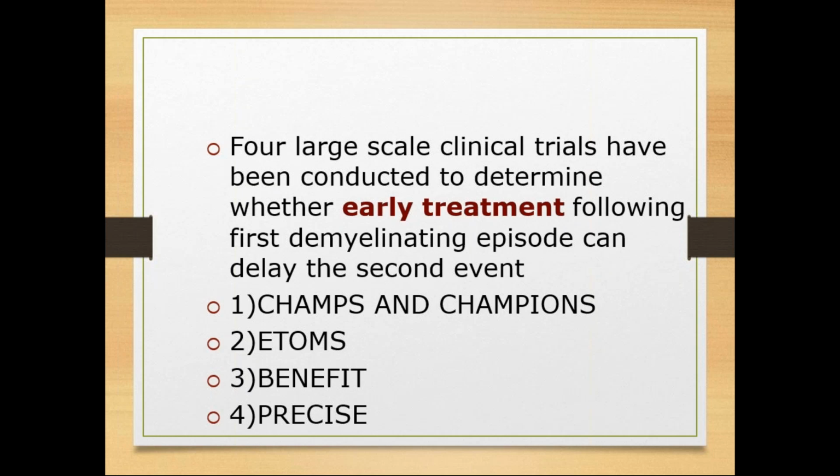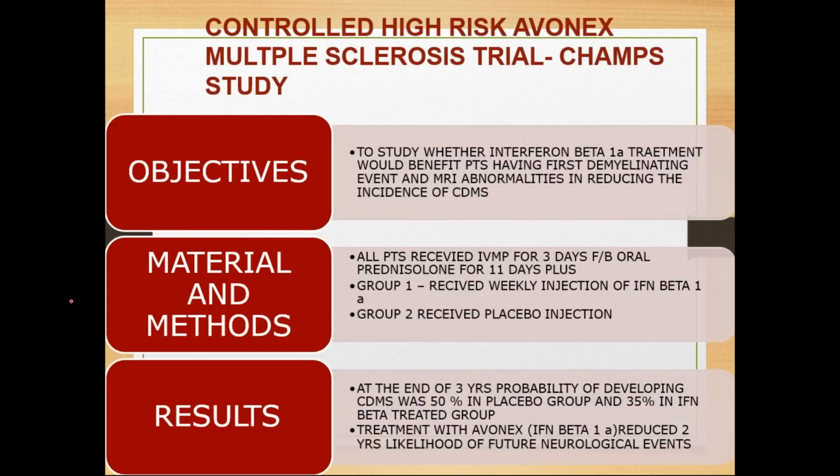Other trials have come: CHAMPS, CHAMPIONS, ETOMS, BENEFIT and PRECISE. These are other, more recently researched treatments. Coming to the CHAMPS study, they wanted to know not about corticosteroids but the role of interferon beta 1A in treatment, and how beneficial it is with and without corticosteroids. Initially they thought of doing it like this, but finally they decided that steroids are a must for optic neuritis. So along with steroids, they wanted to try interferon beta 1A also.